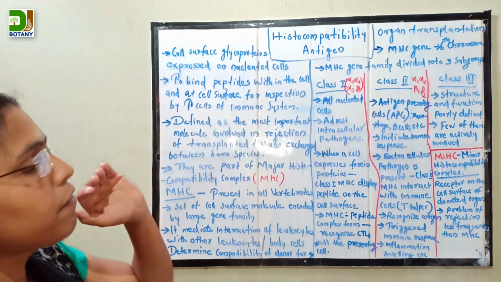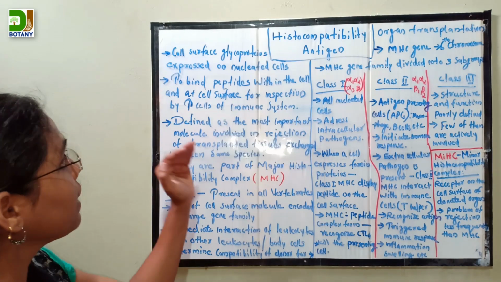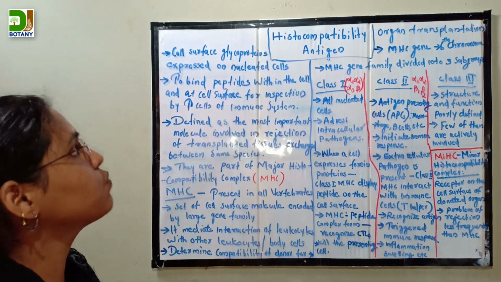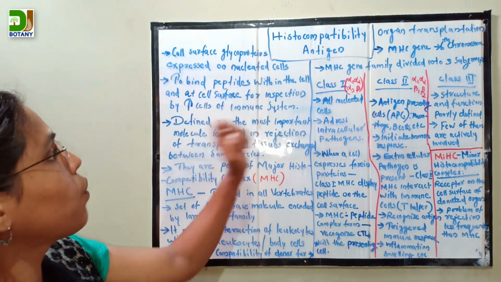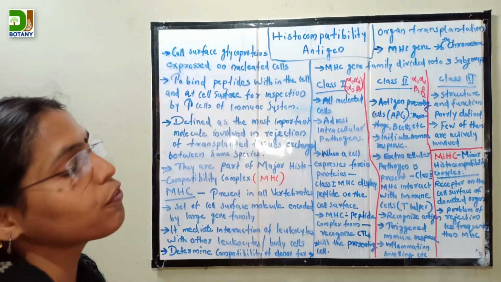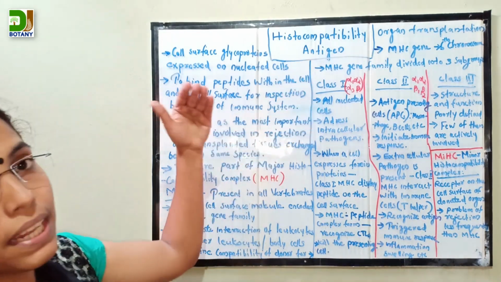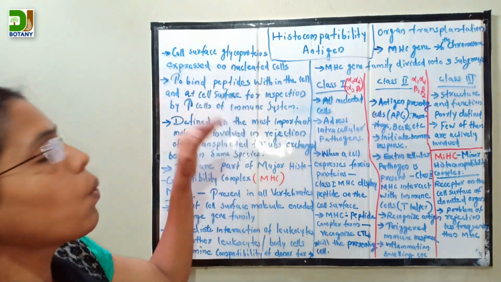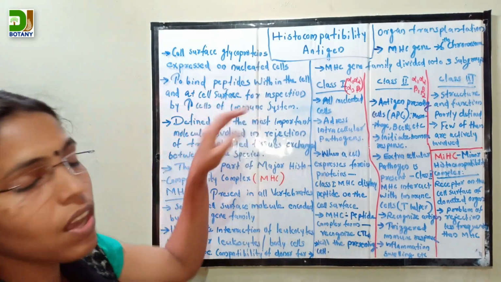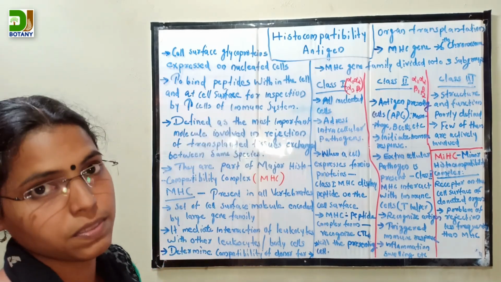Their function is that they mainly bind to peptides within the cell and at the cell surface for inspection by T cells of the immune system.